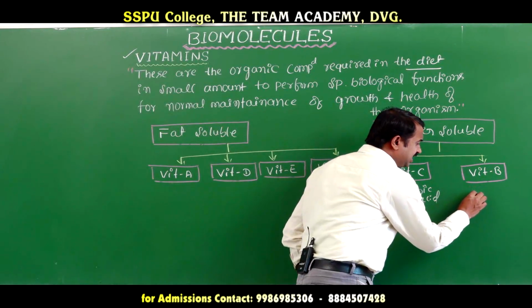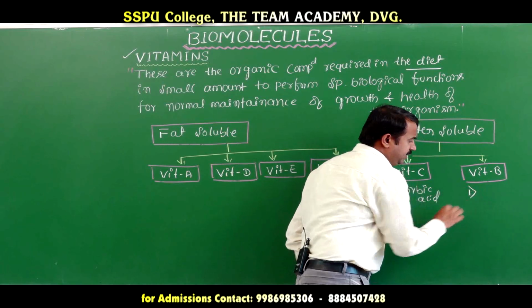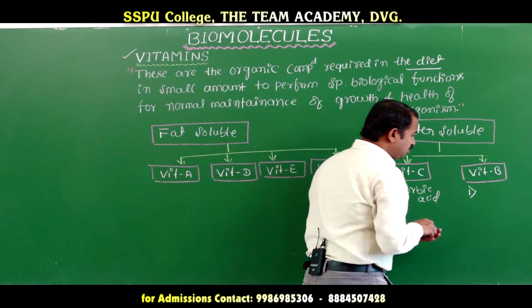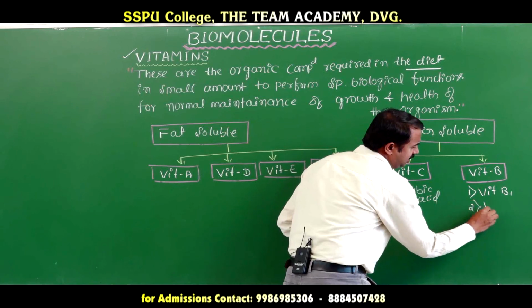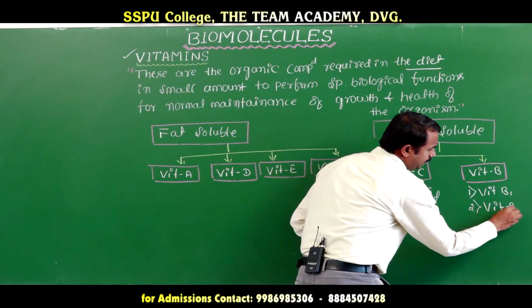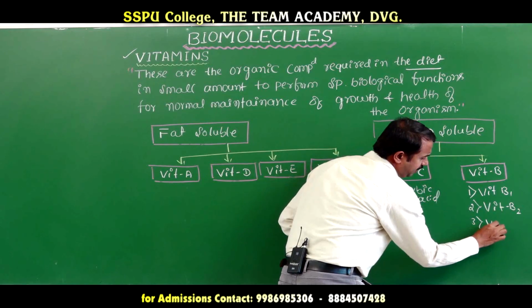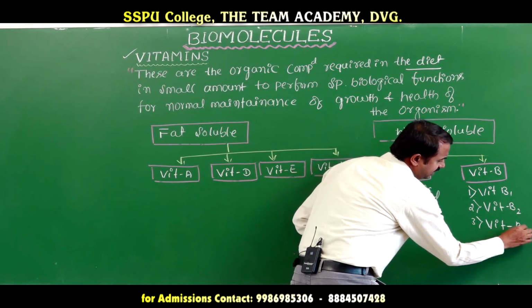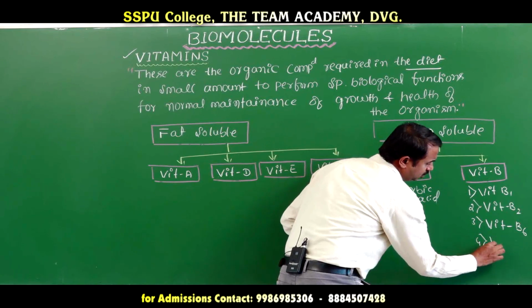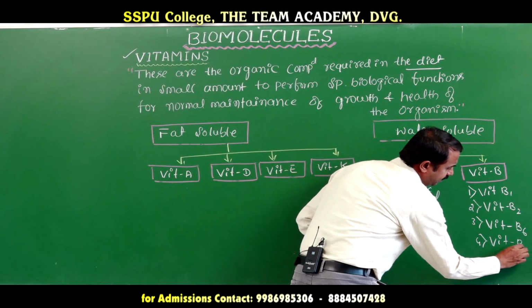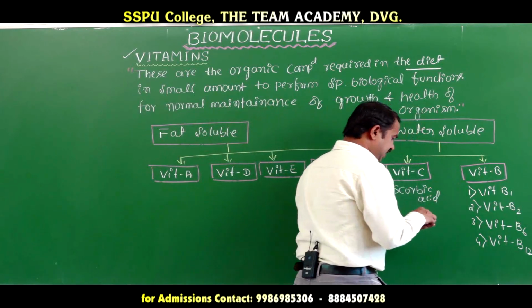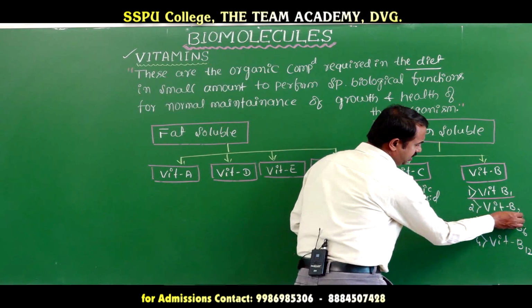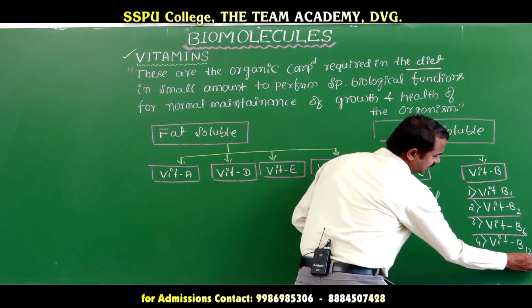Vitamin B is further classified: first one, vitamin B1; second one, vitamin B2; third one, vitamin B6; fourth one, vitamin B12. Again, here there are four different types: vitamin B1, B2, B6, B12.